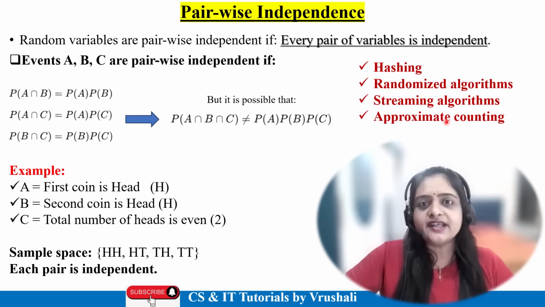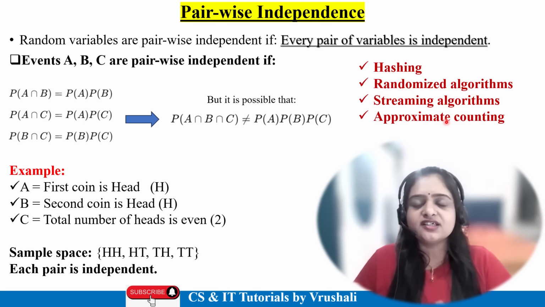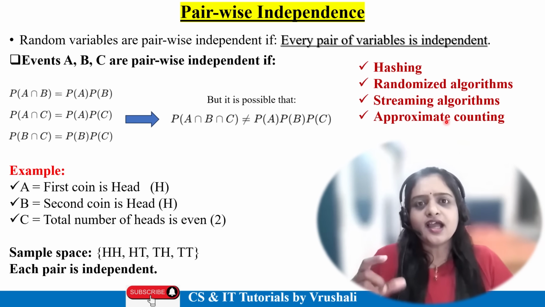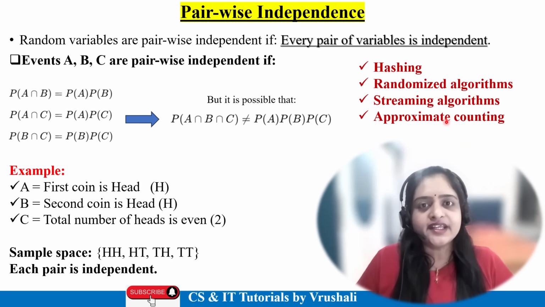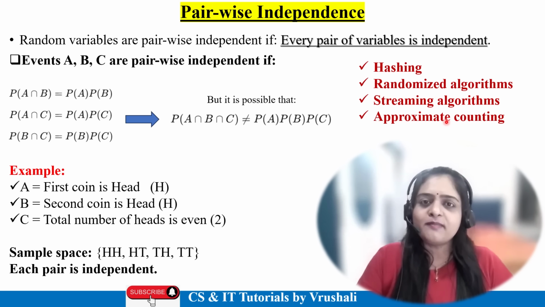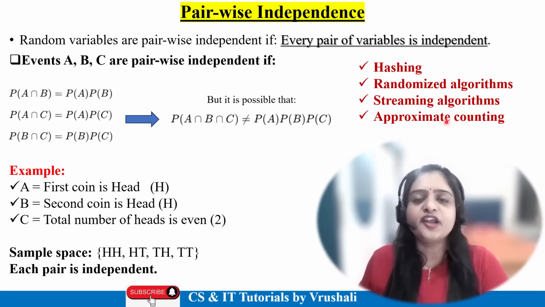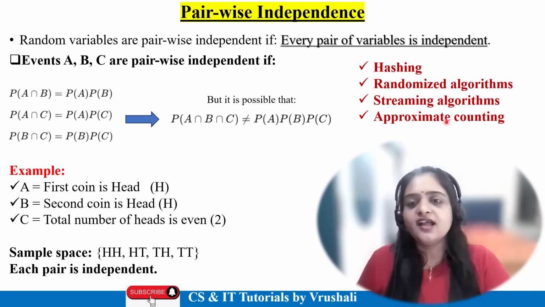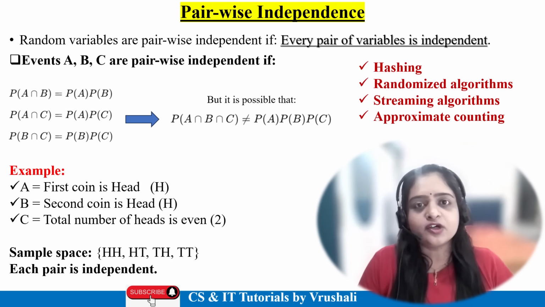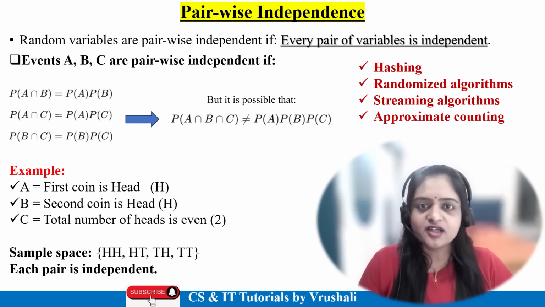Every data is streamed batch-wise, bulk-wise, right? Due to some network issue or other outage, a particular batch is loaded and another batch is not loaded, right? But this is pairwise independence. Every pair, every batch works independently, separately. Again, it can be used in approximate counting in mathematical models, right? So this is the concept of pairwise independence.